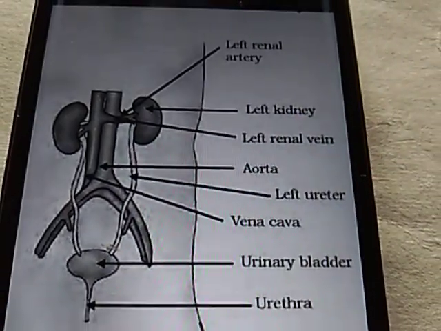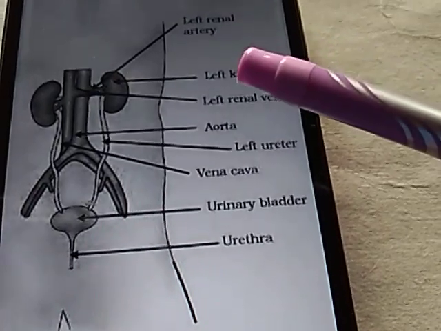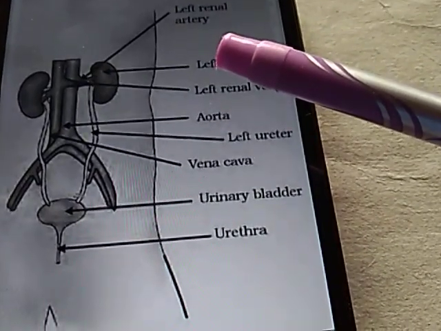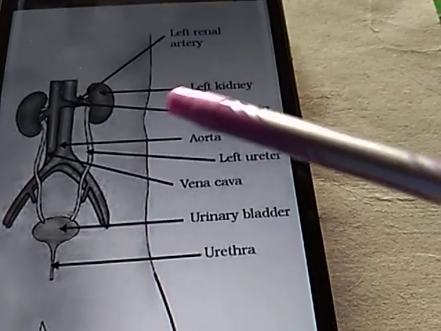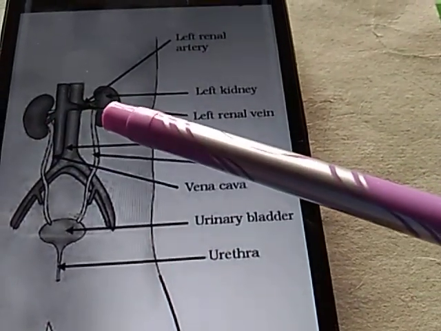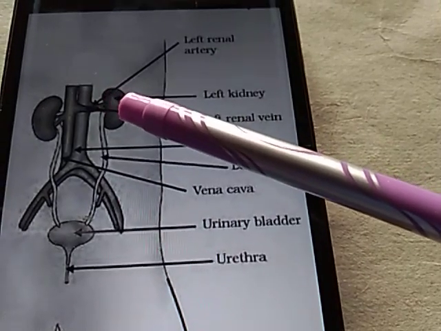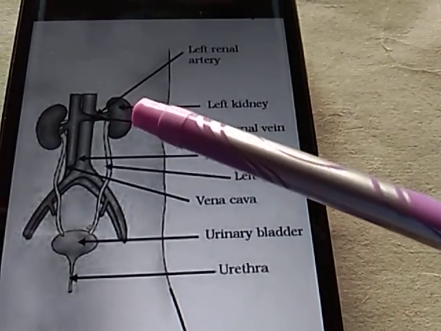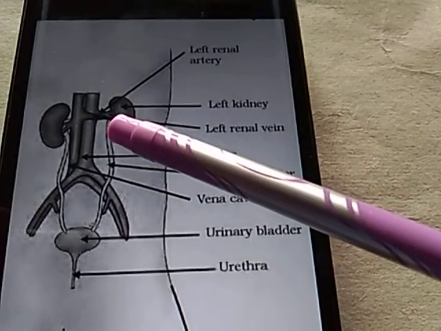First of all you see the structure of the kidney, the excretory system. See here, there are two kidneys, left and right. The renal artery brings blood to the kidney, and the renal vein collects the blood from the kidney.